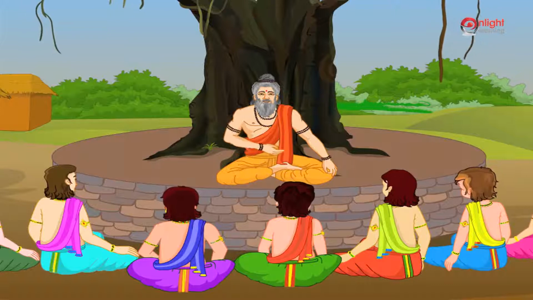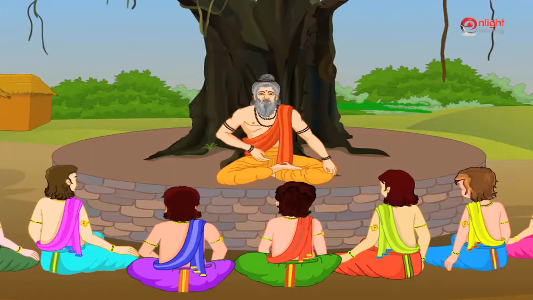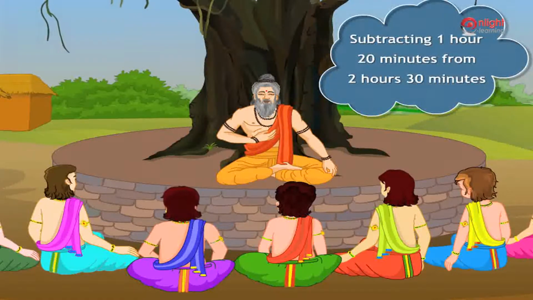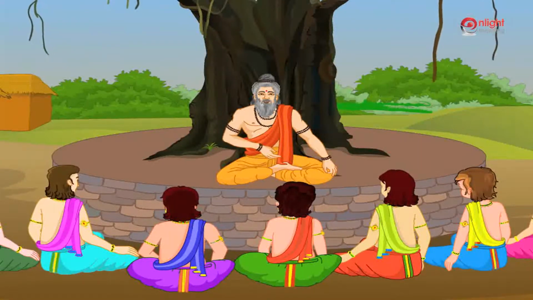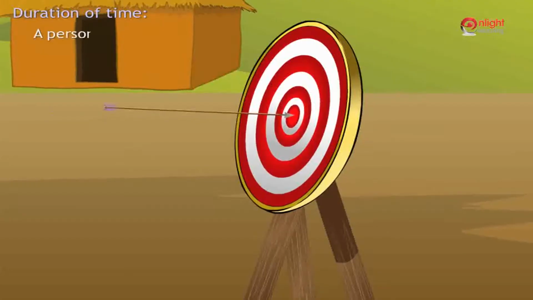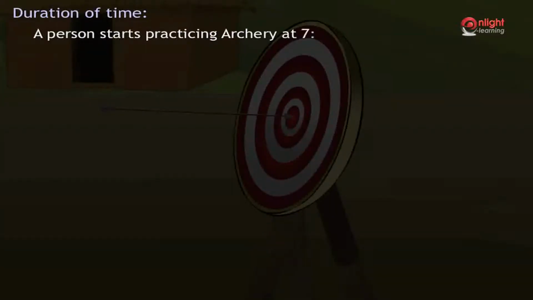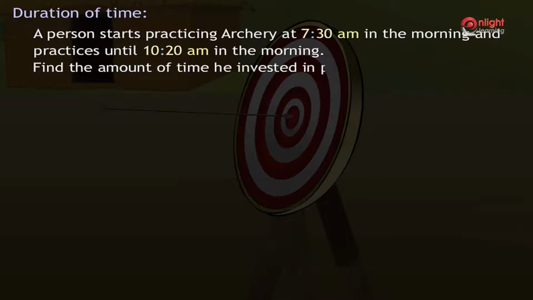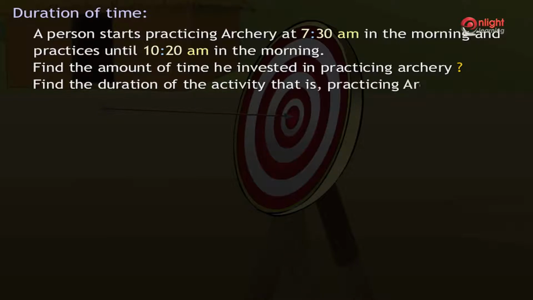Until now, we were considering cases wherein we were required to subtract numbers showing time, such as subtracting 1 hour 20 minutes from 2 hours 30 minutes and so on. Now, consider the following example. A person starts practicing archery at 7:30 am in the morning and practices till 10:20 am in the morning. We are now required to find the amount of time he invested in practicing archery. In other words, we are required to find the duration of the activity, that is, practicing archery.